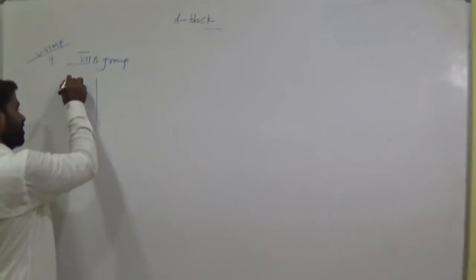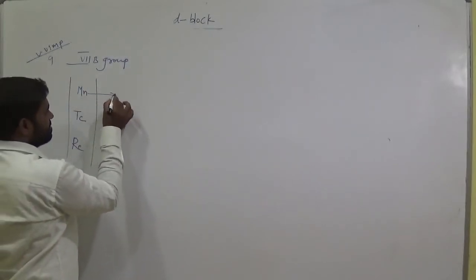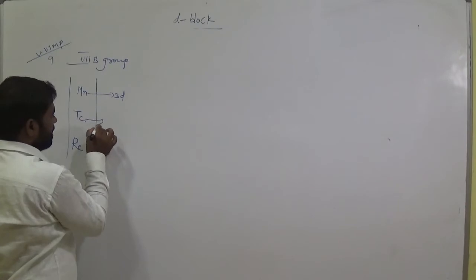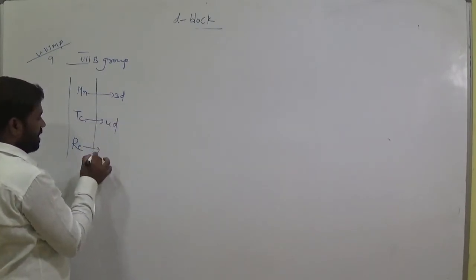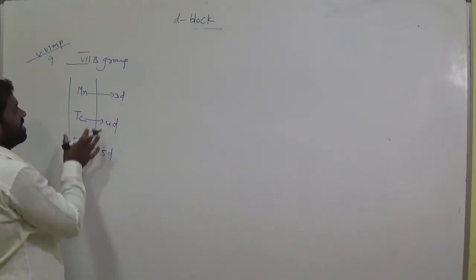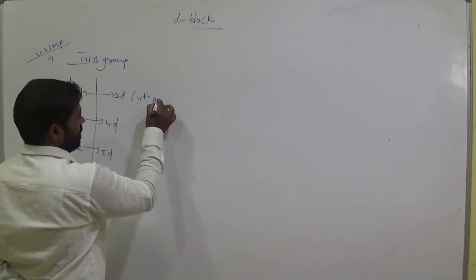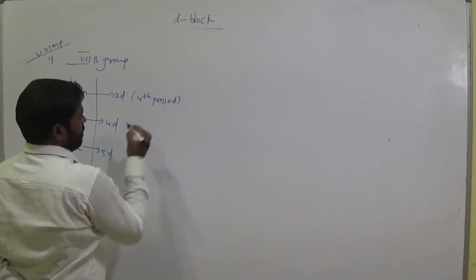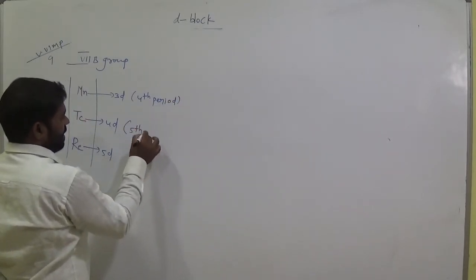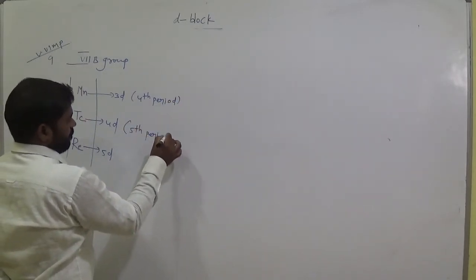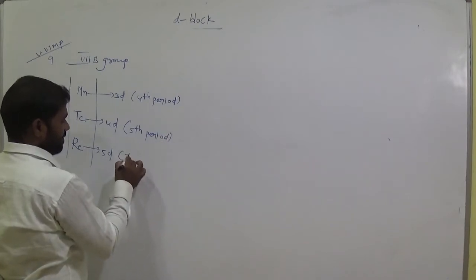This is the group from top to bottom. Manganese belongs to 3d transition, technetium belongs to 4d, rhenium belongs to 5d. These three belong to the seventh group. This is the fourth period in the periodic table, this is the fifth period, and this is the sixth period.